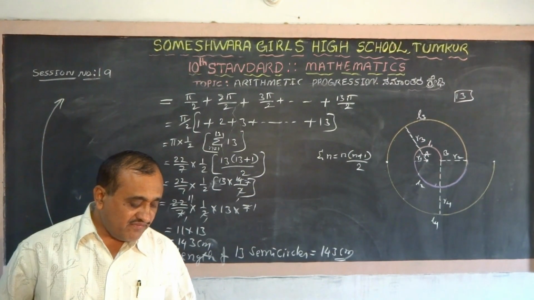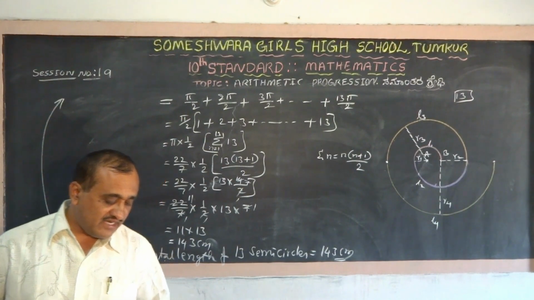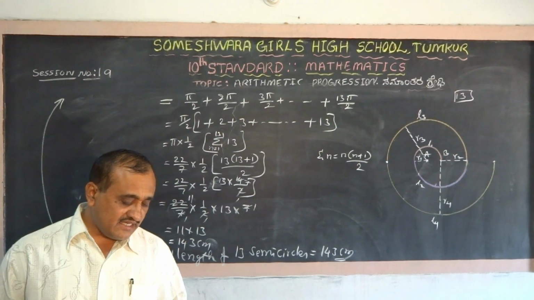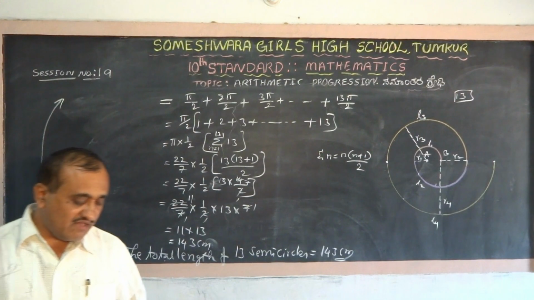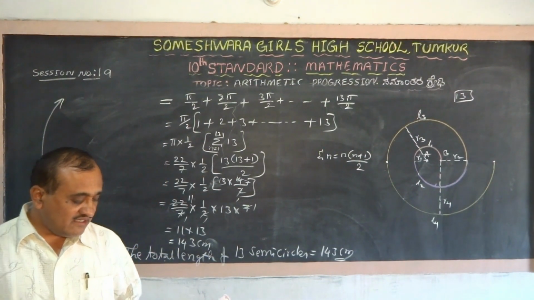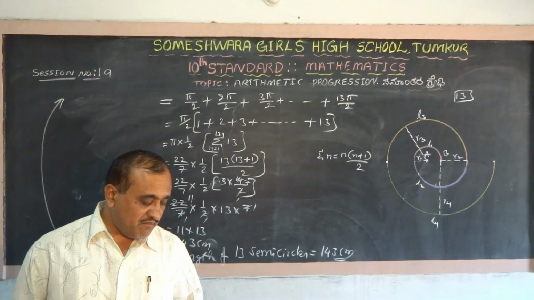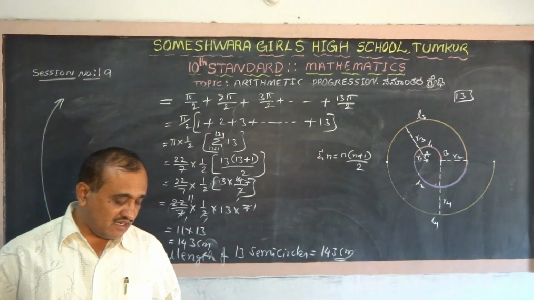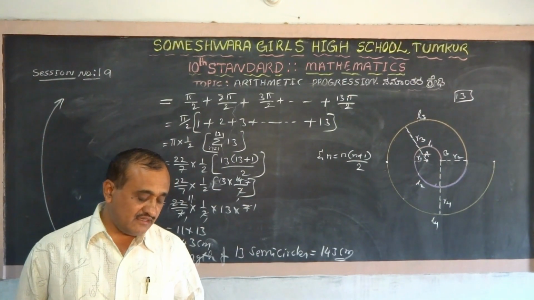It was decided that the number of trees that each section of each class will plant, comma, will be the same as the class, comma, in which they are studying.